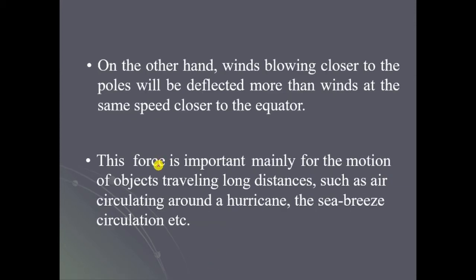On the other hand, winds blowing closer to the poles will be deflected more than winds at the same speed closer to the equator.